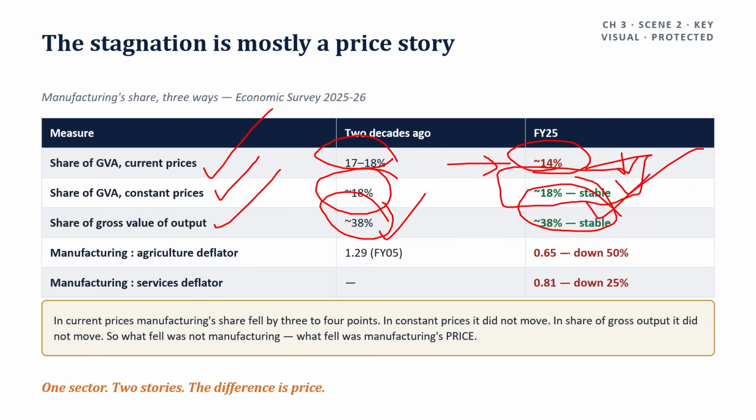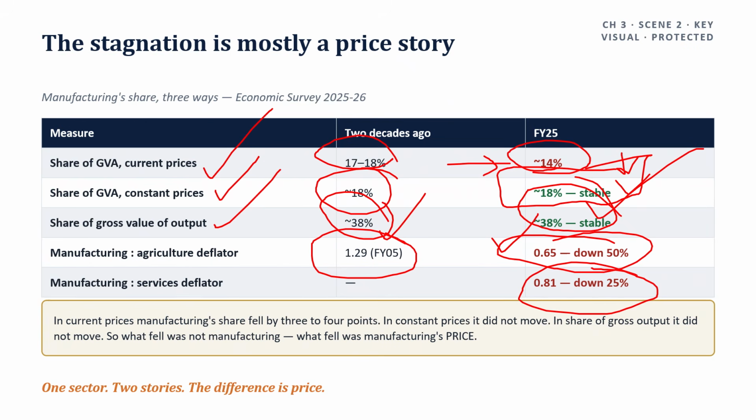The ratio of the manufacturing deflator to the agriculture deflator was about 1.29 in financial year 2005. Now, financial year 2025, 0.65, that is down by 50%. Compared to the services deflator, now 0.81, down by 25%.